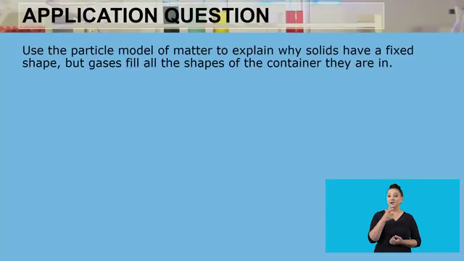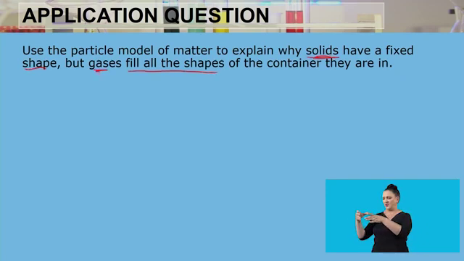Now, we need to apply what you know again in these questions. The question says, use the particle model of matter to explain why solids have a fixed shape, but gases fill the shape of the container they are in. Why is it that solids have a fixed shape, but gases fill the shape of the container that they are in?